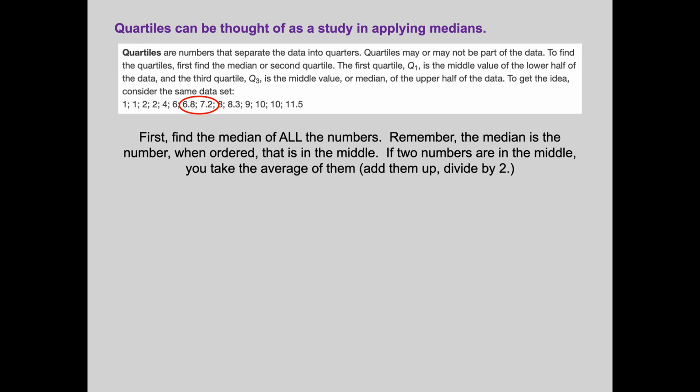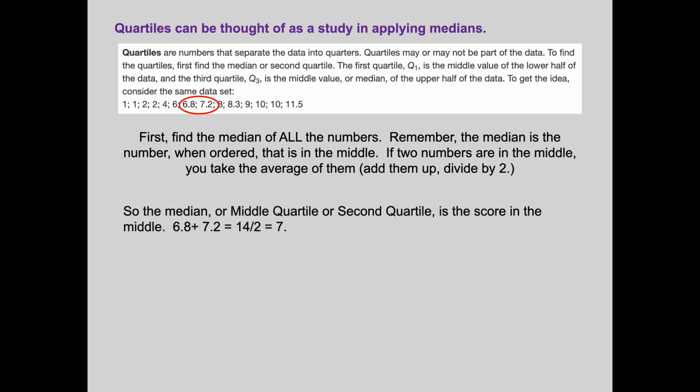So it's 7 and 8. Because there's an even number, there have to be 2 in the middle. So what's the average of 6.8 and 7.2? I add them up and divide by 2. I get 14, I divide by 2, I get 7, and that means the median, or the middle quartile, or the second quartile, whatever you want to call it, is 7.